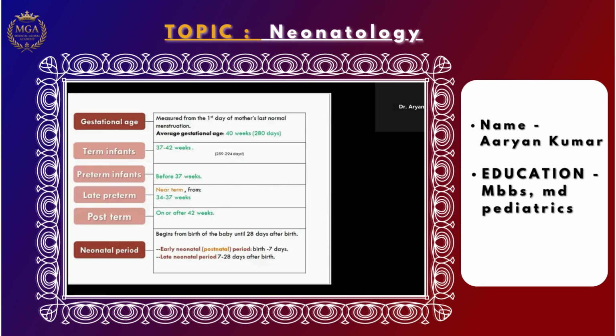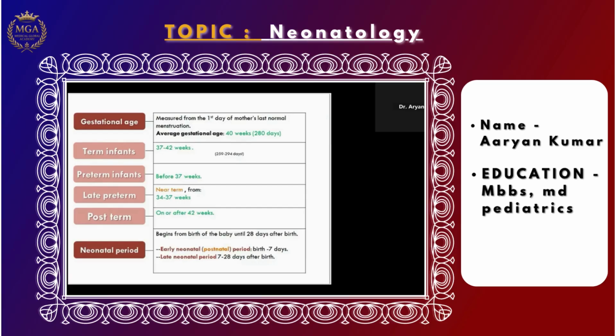So there is a timeline, like gestational age, which we calculate from the first day of the mother's last normal menstrual period. This is the clinical method of calculating the gestational age of the baby. If you take the last menstrual period, LMP, and calculate 40 weeks or 280 days, then you get the gestational age.